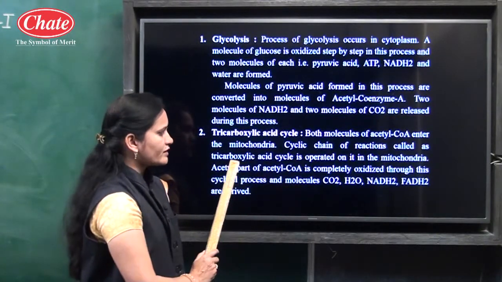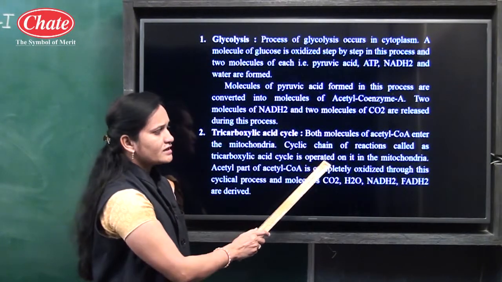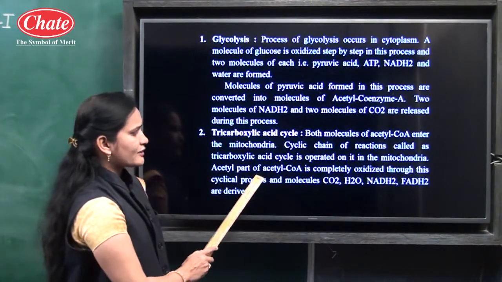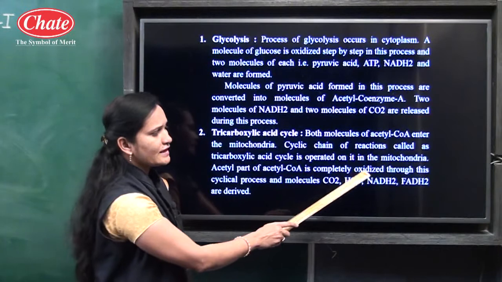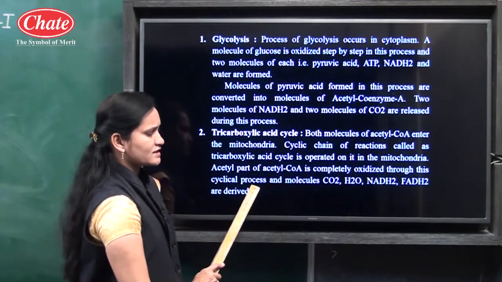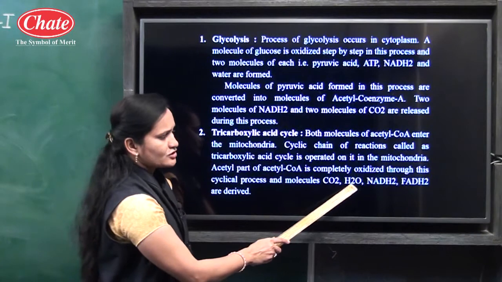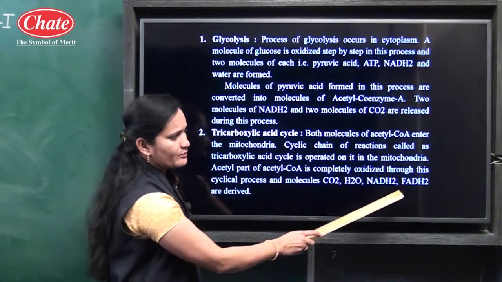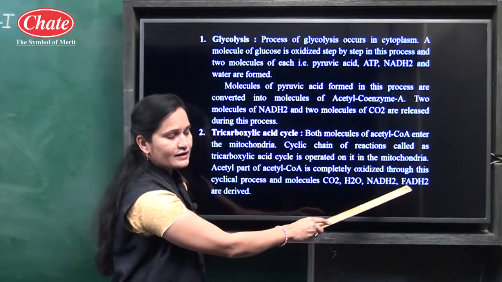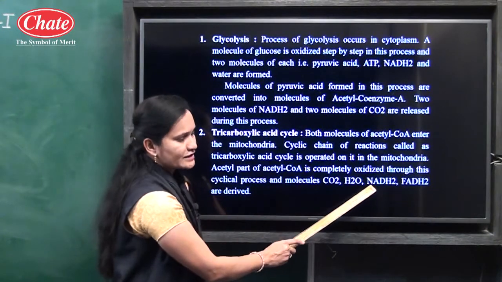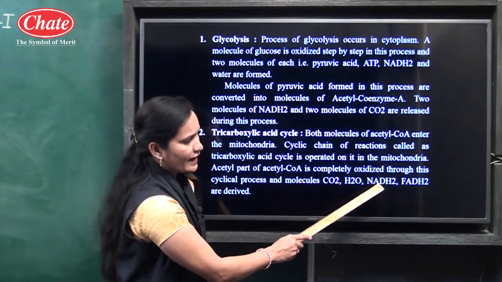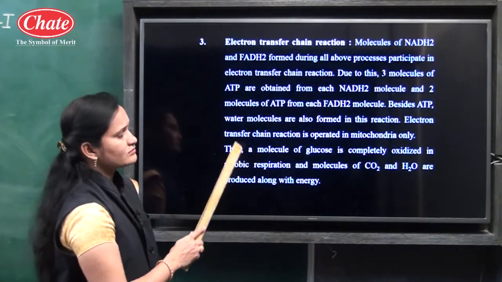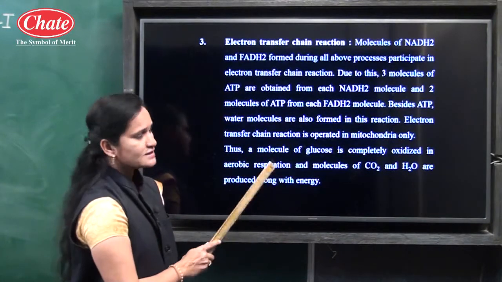What does a cyclic chain of reactions mean? The tricarboxylic acid cycle operates in the mitochondria, and the acetyl part of acetyl-CoA is completely oxidized through this cyclical process, and molecules of CO2, H2O, NADH2 and FADH2 are derived. Here FADH2 means flavin adenine dinucleotide, and NADH2 means nicotinamide adenine dinucleotide. Observe the diagram related to these 3 processes after the completion of this slide.